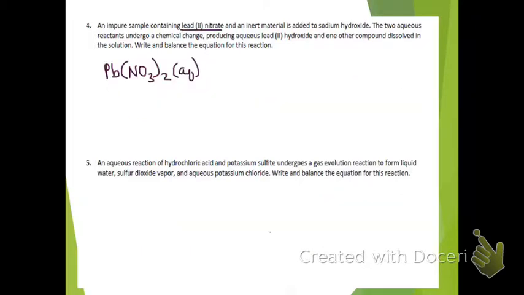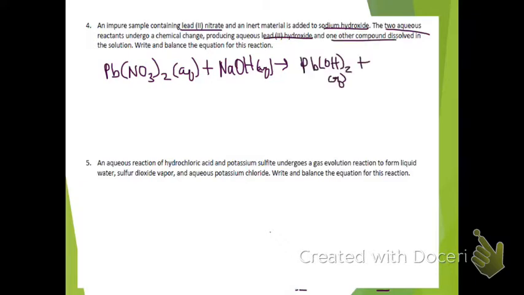In number 4, the first compound we encounter is our lead(II) nitrate, and that is reacting with our sodium hydroxide. That lead(II) nitrate formula we see there, we crisscross. It tells us that both reactants are aqueous. Our formula for sodium hydroxide is going to be NaOH. As we continue reading, we produce aqueous lead(II) hydroxide and one other compound. So lead(II) hydroxide is going to be Pb(OH)2. Again, it tells us it is aqueous, so we got that little aq after it.